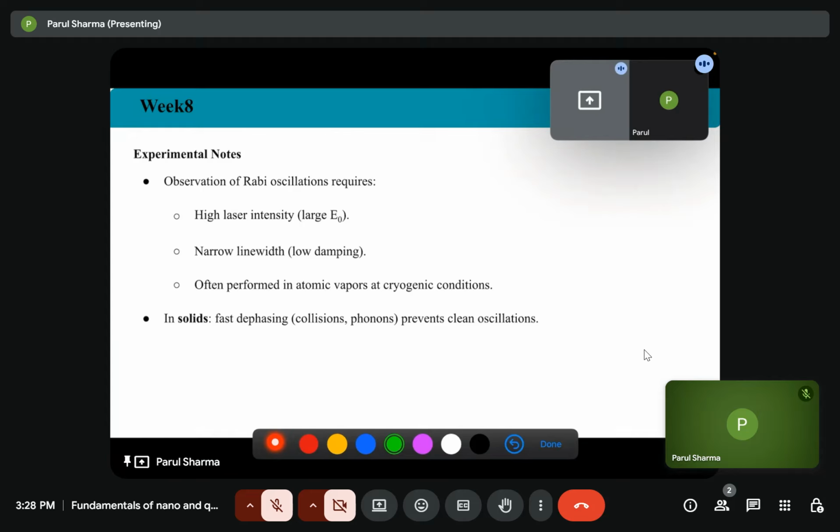Observation of Rabi oscillations requires higher laser intensity and narrow line width, which implies low damping, and these are performed in atomic vapors at low temperature, that is, cryogenic conditions. In case of solids, fast dephasing prevents the clean oscillation. Dephasing means there must be collisions or phonons.